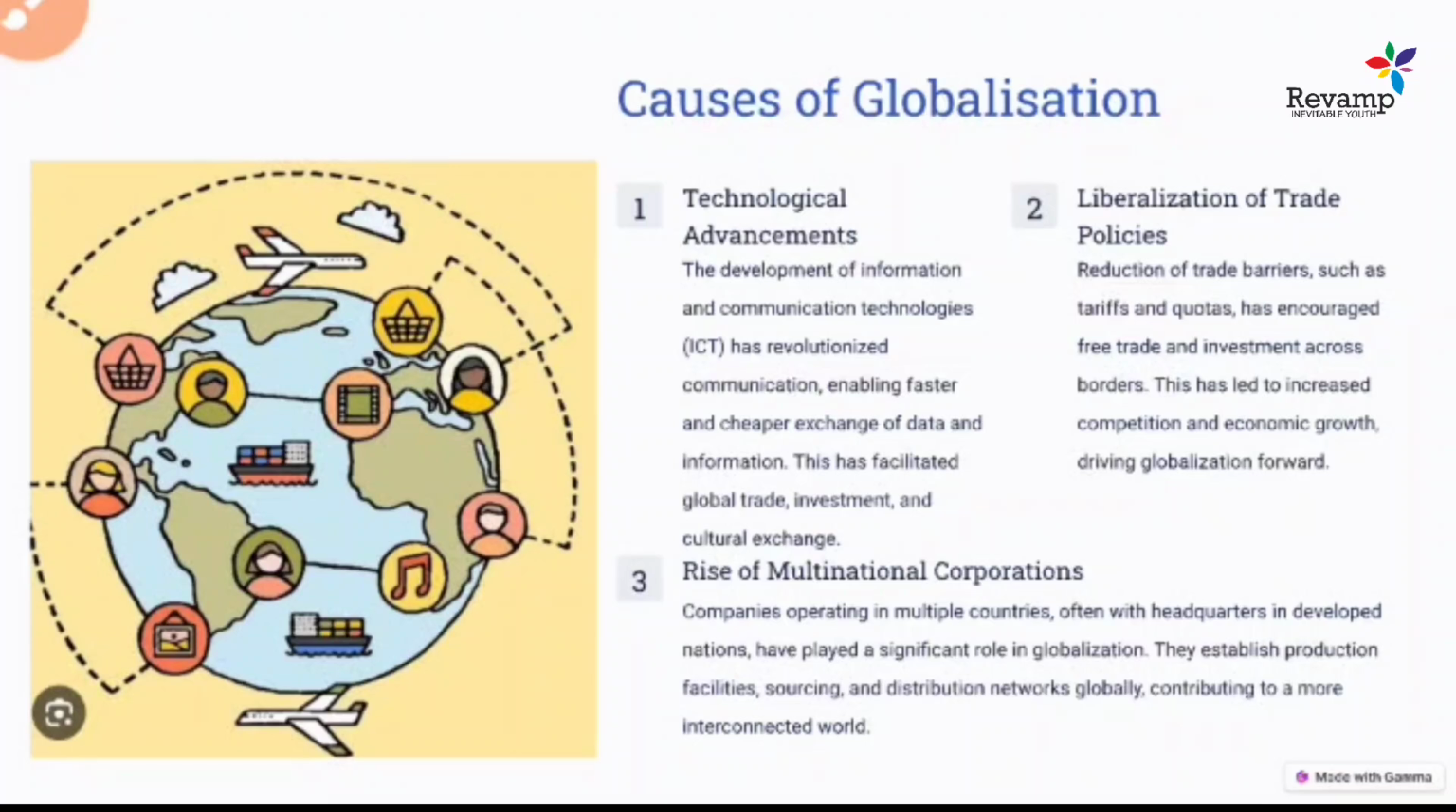And these technological advancements, liberalization of trade, and rise of MNCs led to a lot of changes in the places where they occurred. These MNCs in India led to a lot of change, not only in economic terms, but a lot of social change was also visible in the form of family, like people who were living earlier in joint